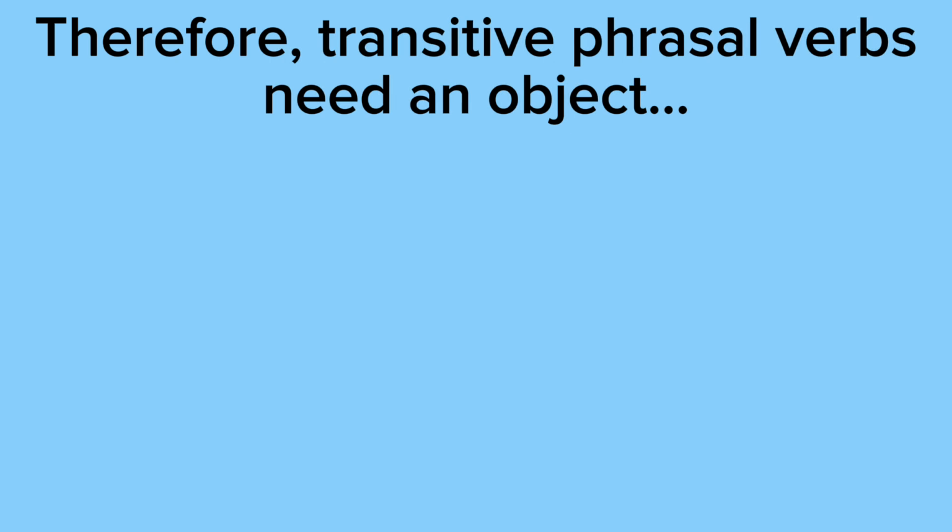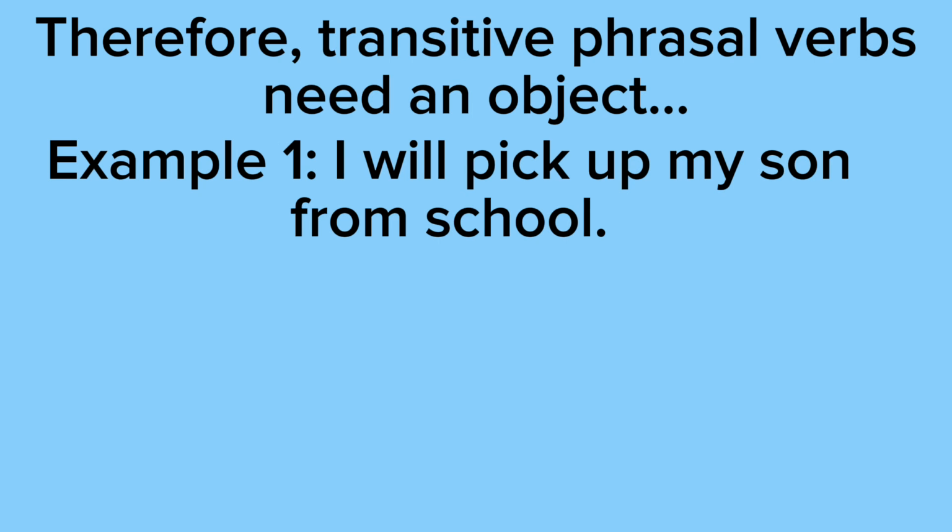Next, I'll be discussing transitive phrasal verbs, and transitive phrasal verbs need an object. So example 1 says, I will pick up my son from school. So the object is my son because he's being picked up from school. He's the recipient of the action, which is pick up.